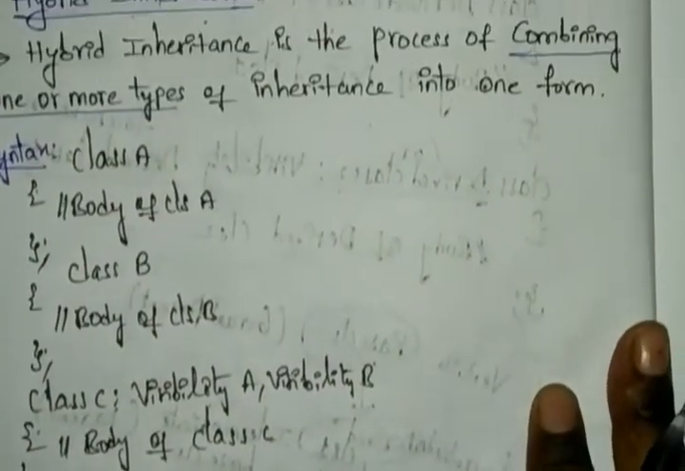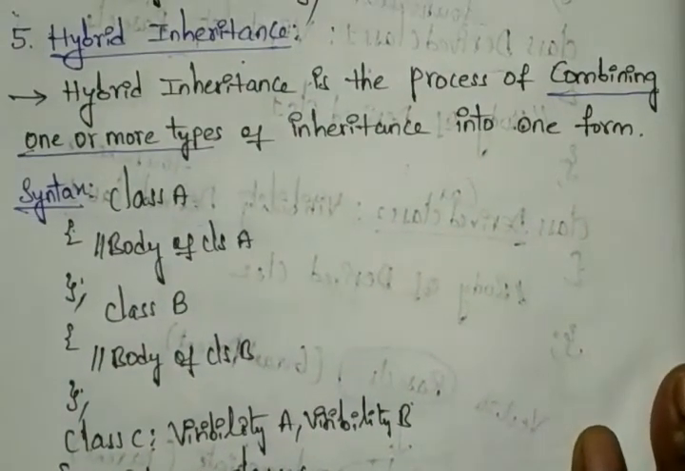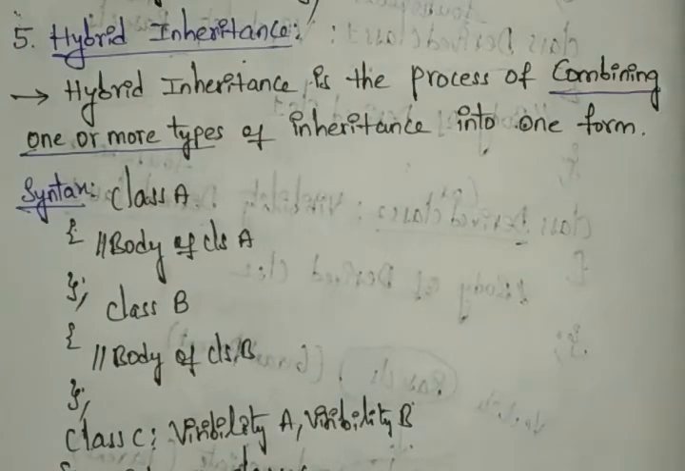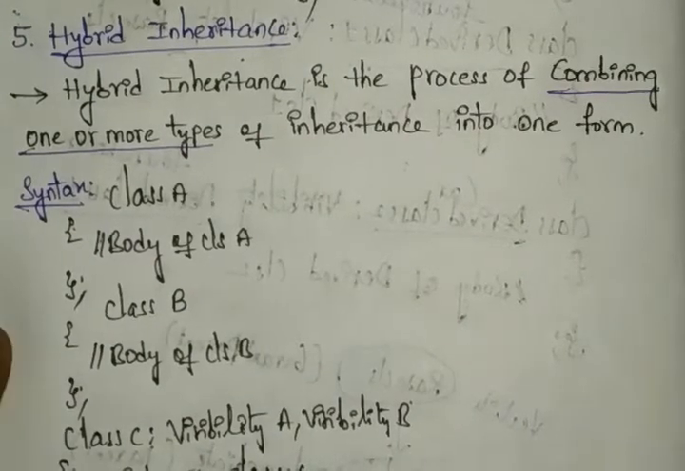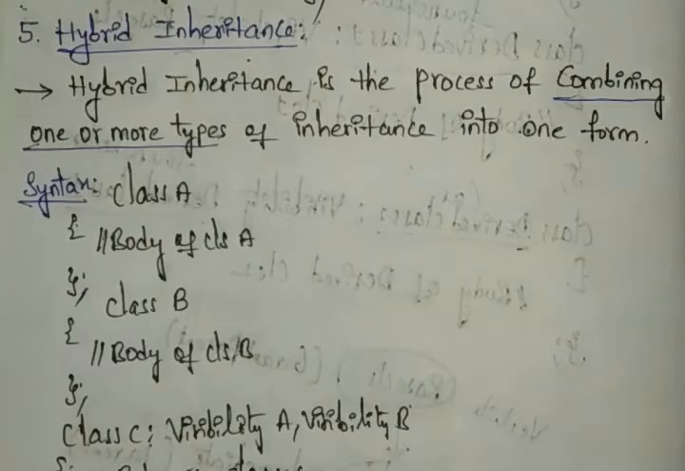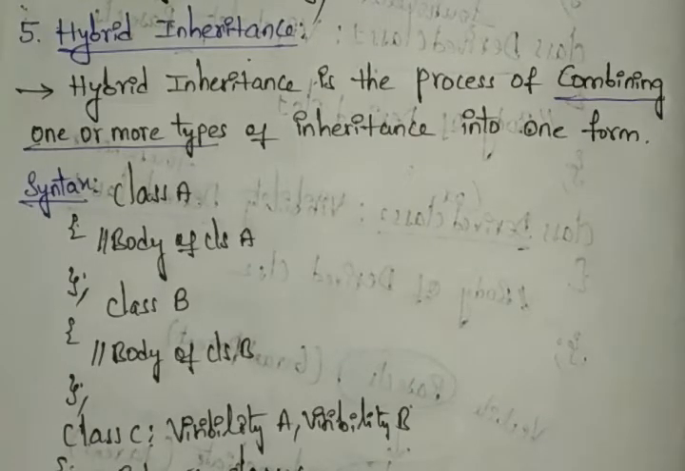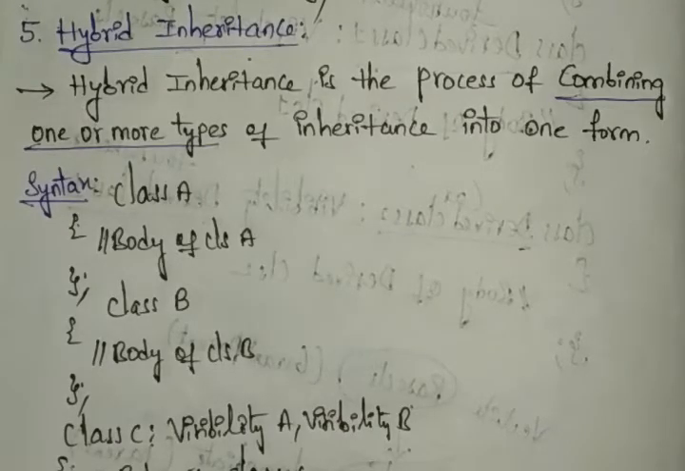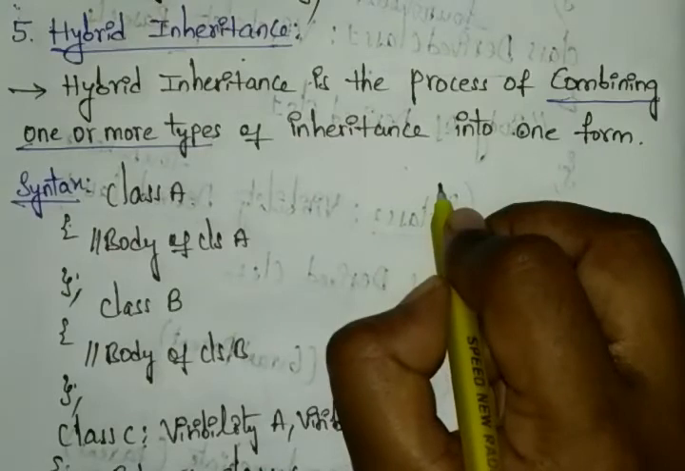Okay, so now you can see it has two base classes and two derived classes. You can observe this clearly. So it is a combination. Let's see how it looks. You can see it in flowchart manner.